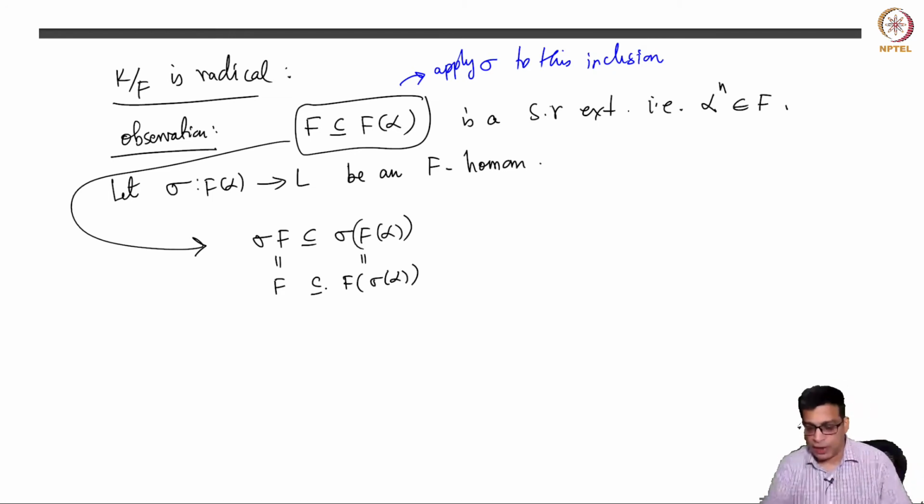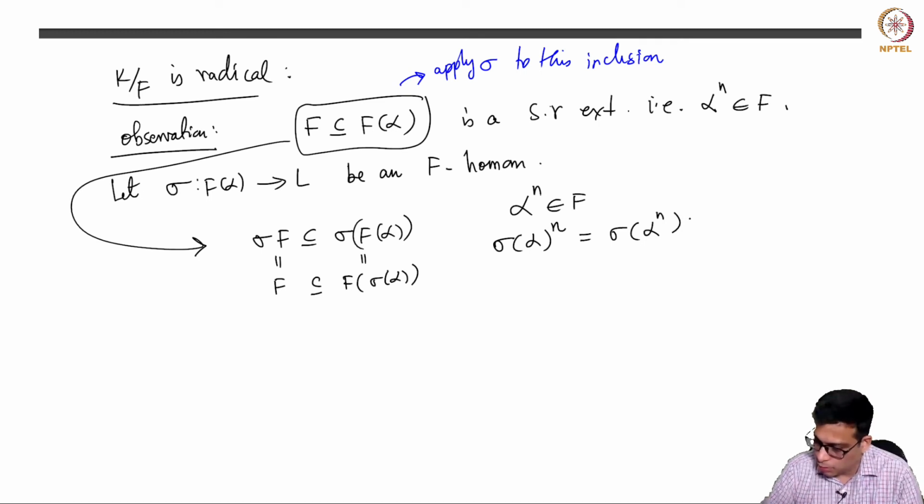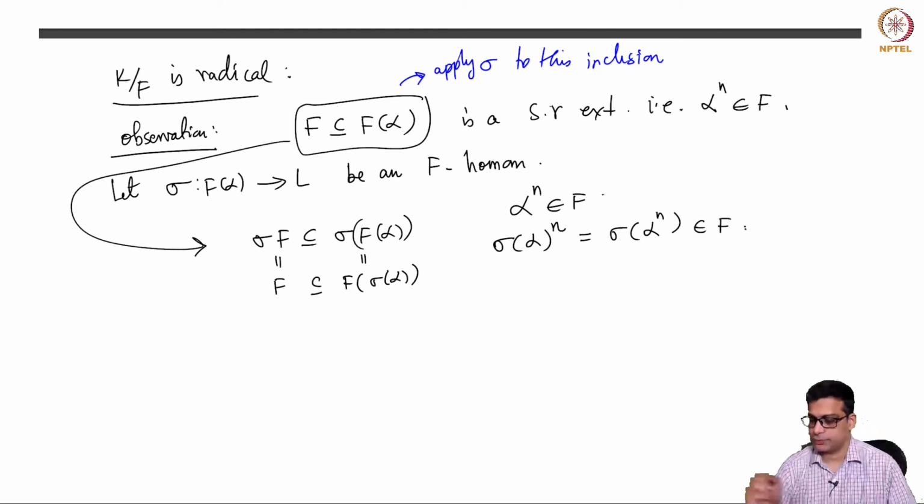So now, (sigma alpha) to the n is in F, but what is (sigma alpha) to the n? This is sigma of alpha to the n, but alpha to the n is in F. So this is in F, right?